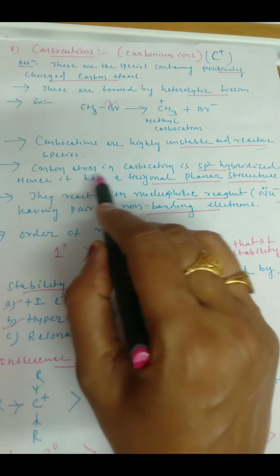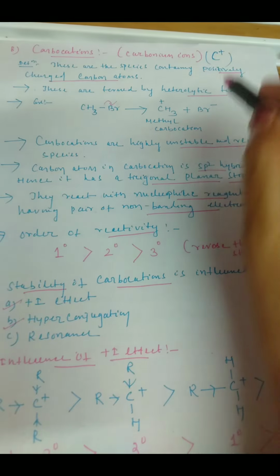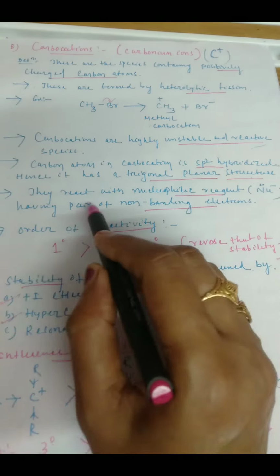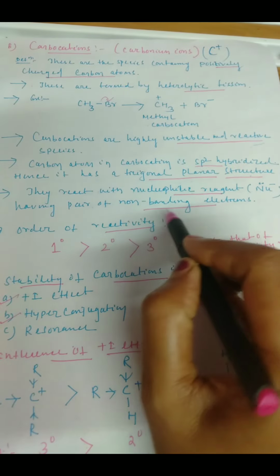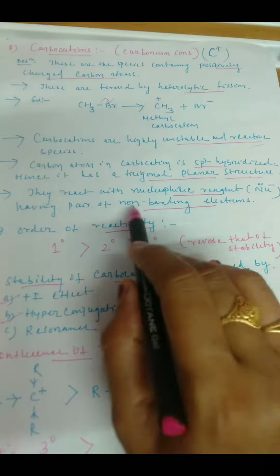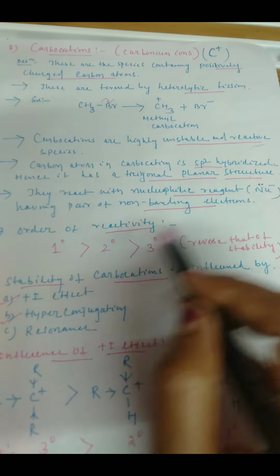And the carbon atom of the carbocation, it is C plus. This is sp2 hybridized, due to which the structure is trigonal planar. They react with the nucleophilic reagent having a pair of non-bonding electrons. Obviously, they are electron deficient centers. That is why they react with the nucleophilic reagents. And what is the order of reactivity?